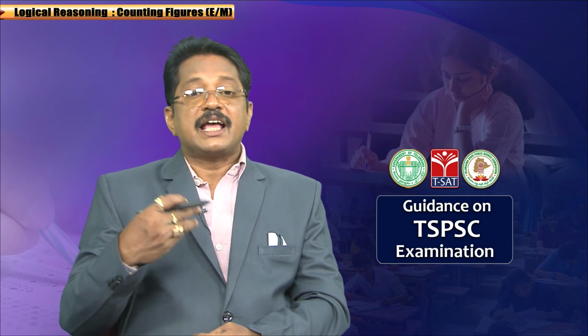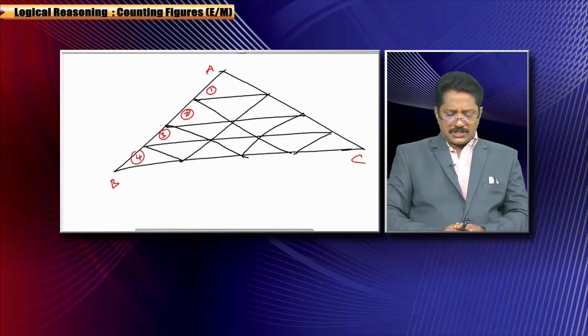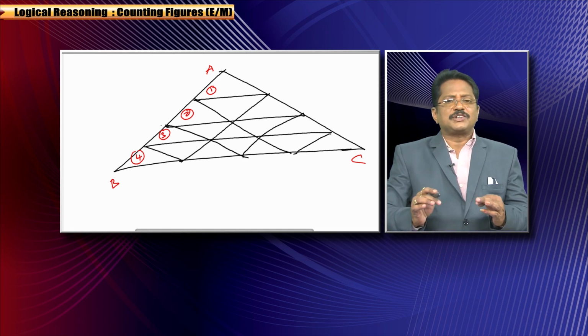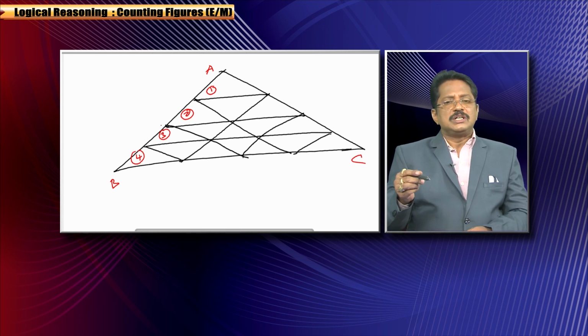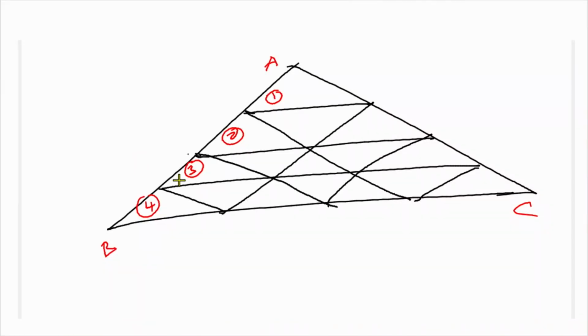Now we will shift to another kind. Because this is a repeated question in the examination also. How are we going to calculate the number of triangles? If you count all the triangles, what you have to do is calculate the number of triangles on the left side. Here 1, 2, 3 and 4, correct? There are four left triangles.